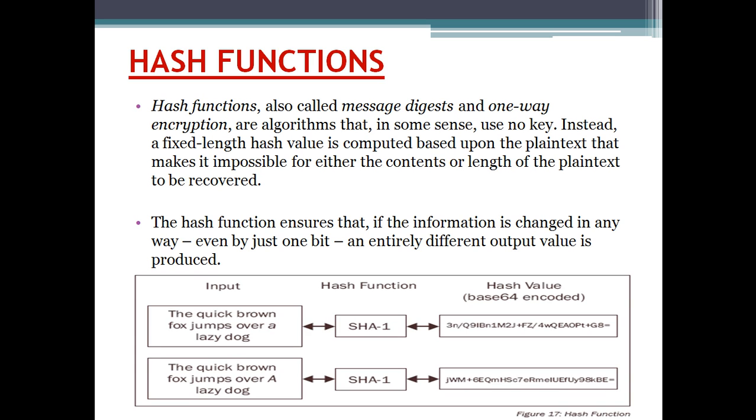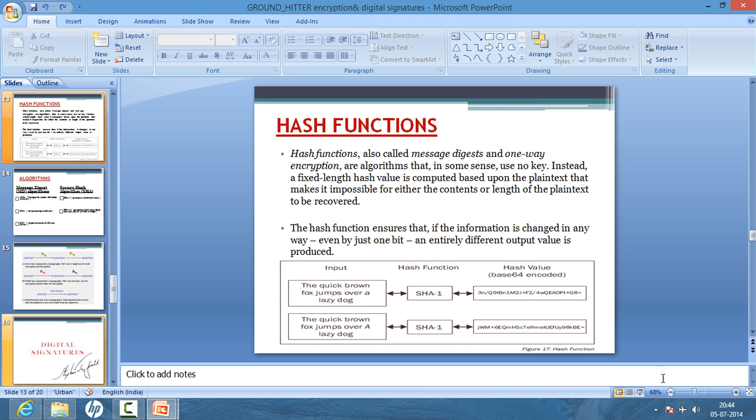Next, coming to the hash functions. What actually are hash functions? These are also called message digests, or known as one-way encryption. Why is it known as one-way encryption? These are algorithms where a fixed-length hash value is computed based upon the plain text, that makes it impossible for either the contents or length of the plain text to be recovered.